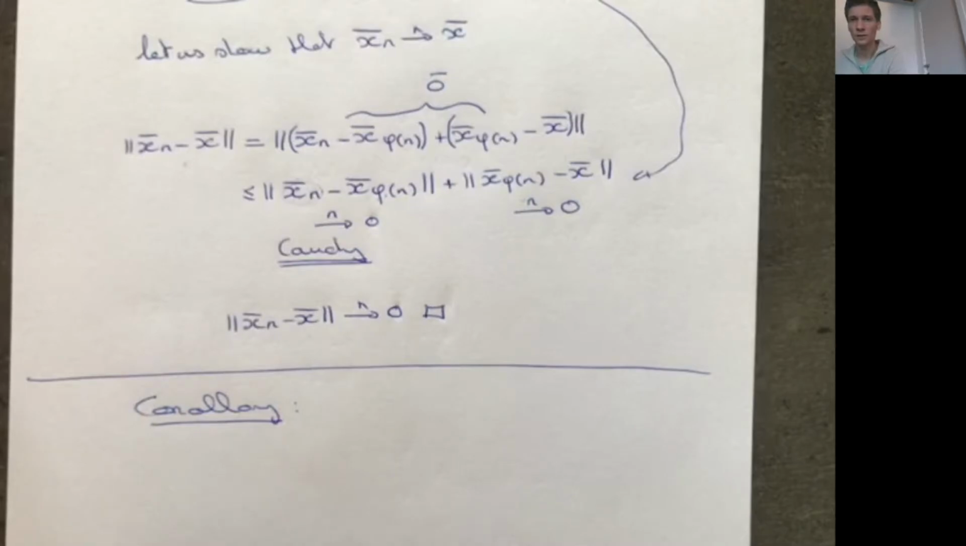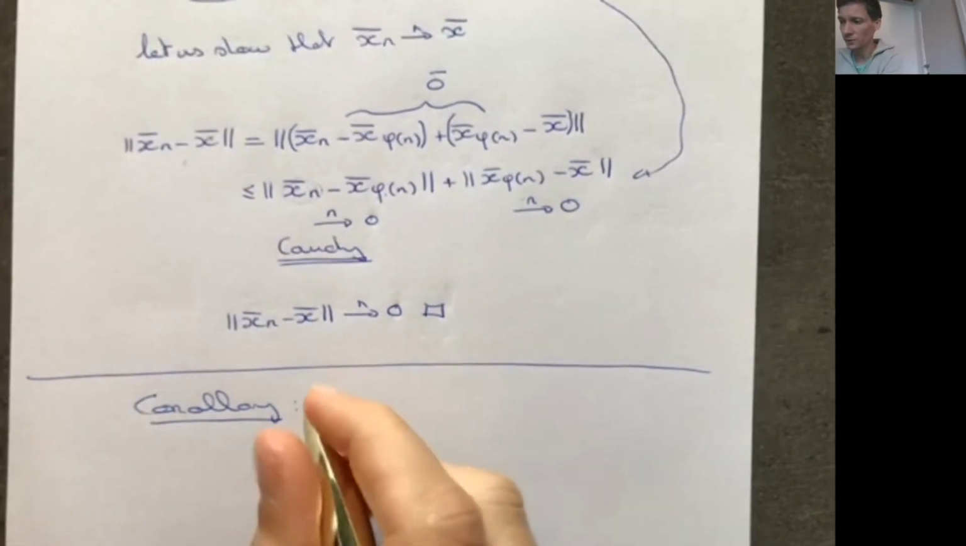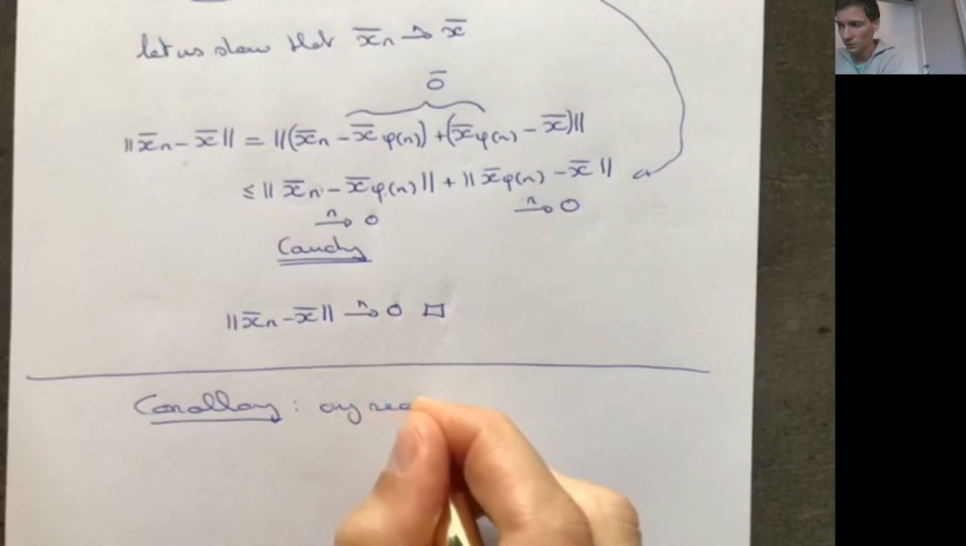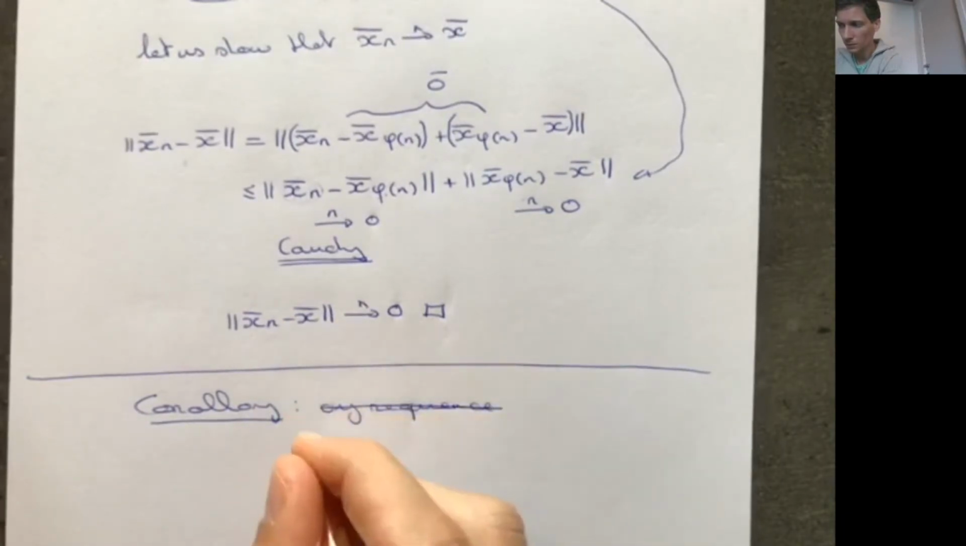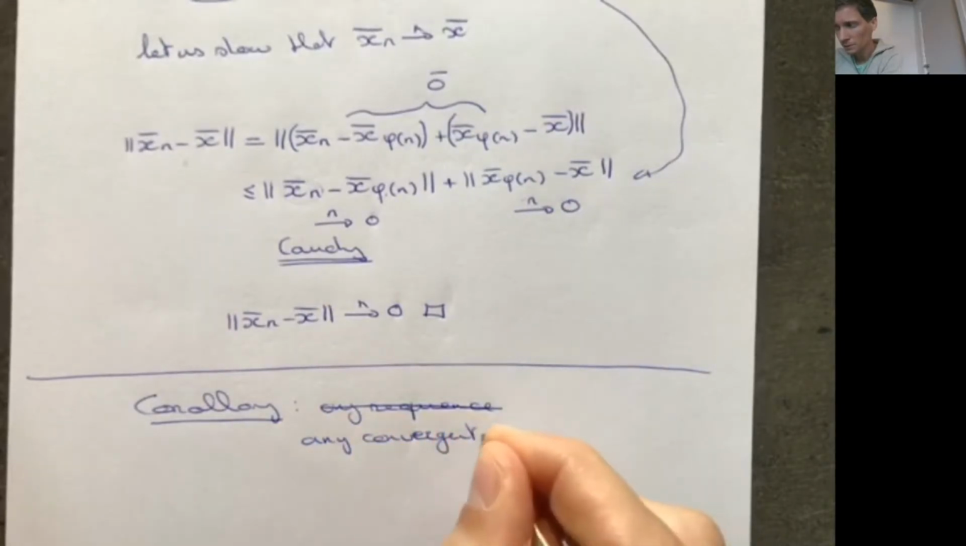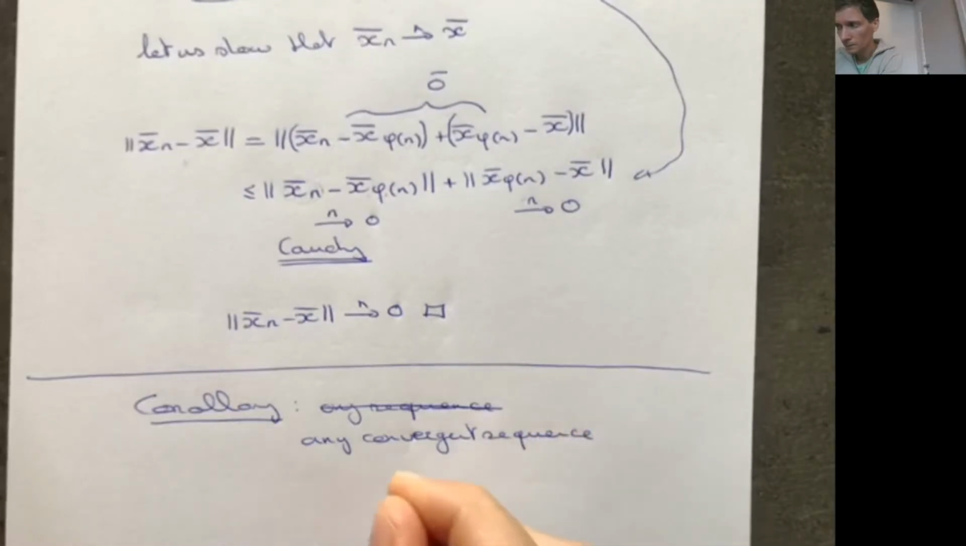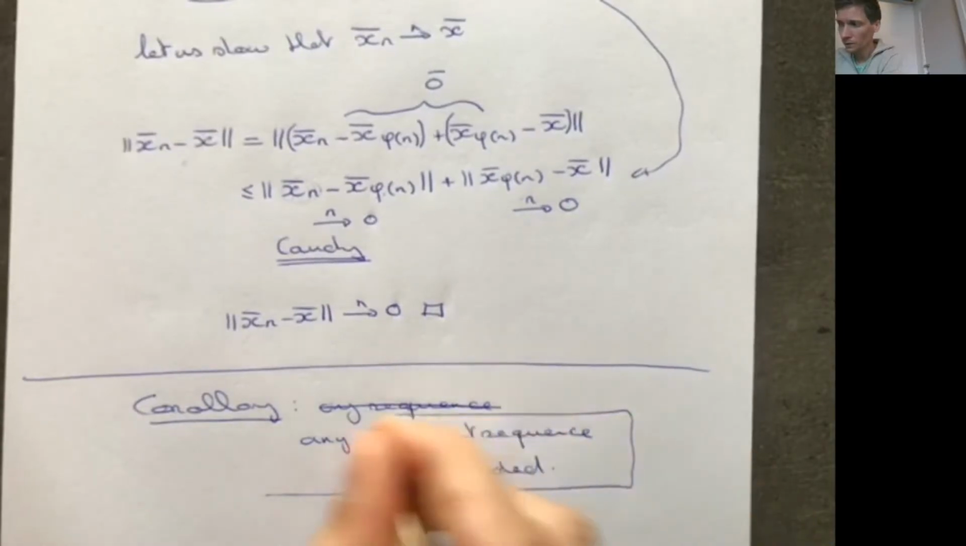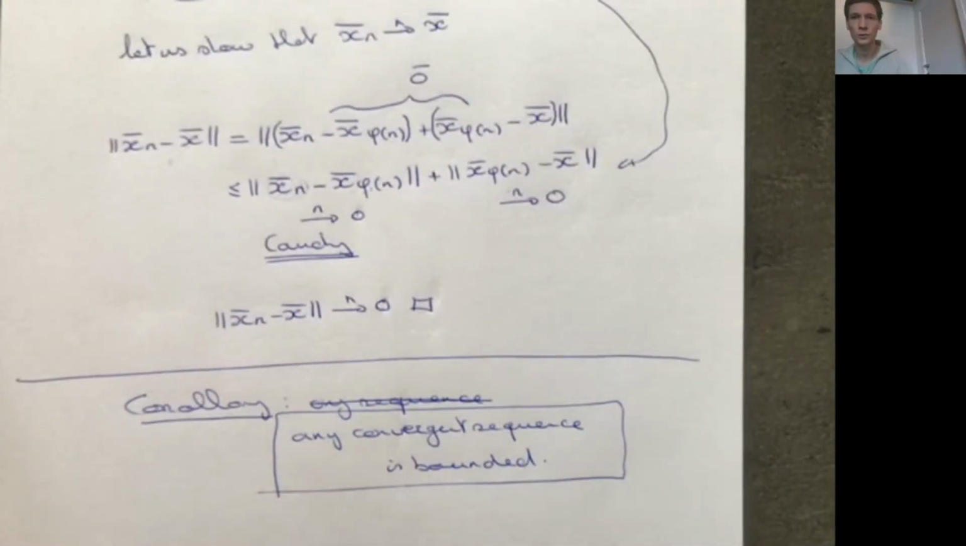So basically we already have a result following from this that says that any convergent sequence is bounded. So why is this? Well, we know that any convergent sequence is Cauchy, and in the proof we have shown that any Cauchy sequence is bounded. So any convergent sequence is also bounded. Okay, so let's take a small break.